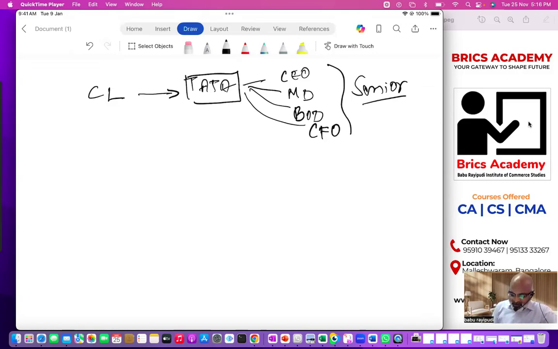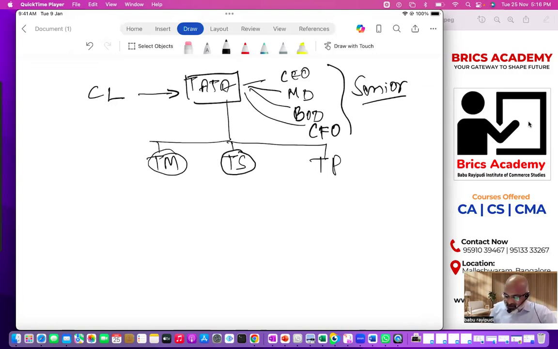So Tata Group is divided into so many businesses if you see carefully. We have got Tata Motors, we have got Tata Steel, we have got Tata Power, so on and so forth. Like this, so many businesses we have. Tata Motors is one business unit. Tata Steel is one business unit under Tata.